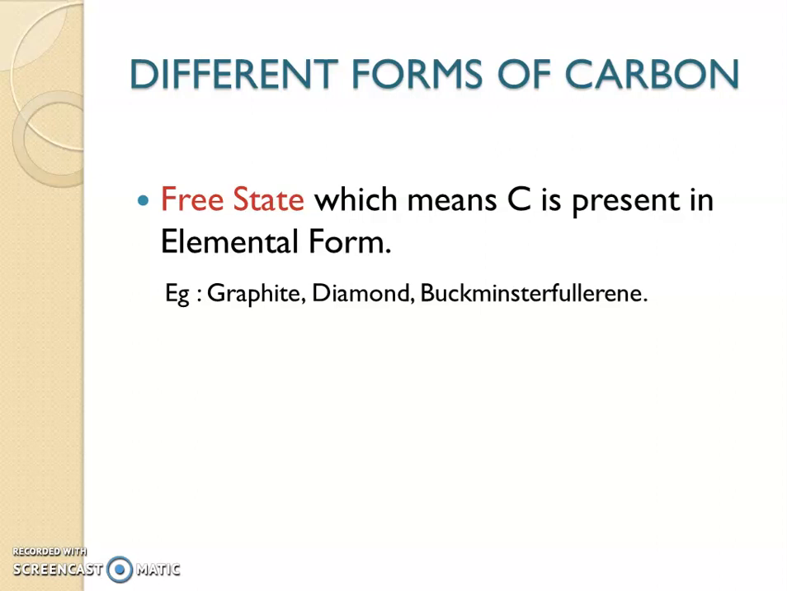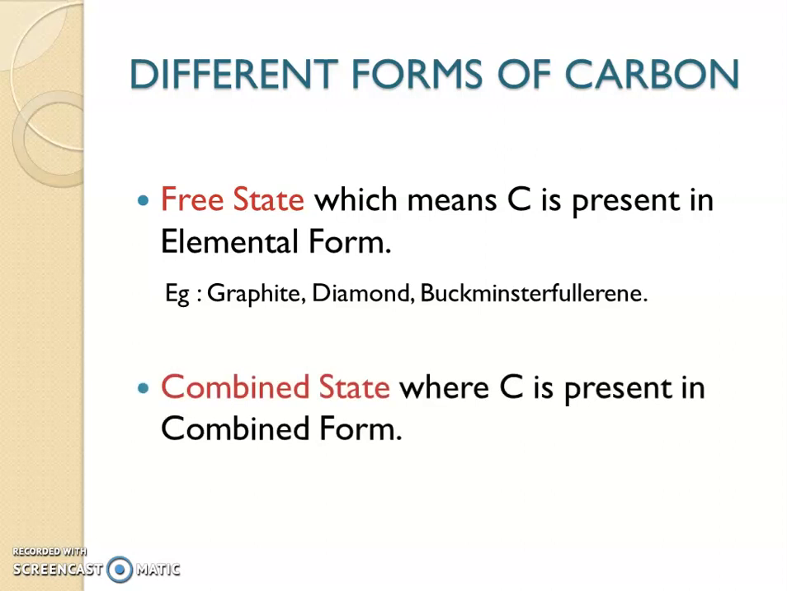Now, the second one is the combined state, that is, carbon combines with the atoms of some other elements to form a compound. Okay, so carbon exists in the combined state also, and the examples are sugar, chalk, carbon dioxide, etc. So these are the two different forms in which carbon exists, that is free state and combined state. Now let's focus on the free state, in which carbon is present in its elemental form.